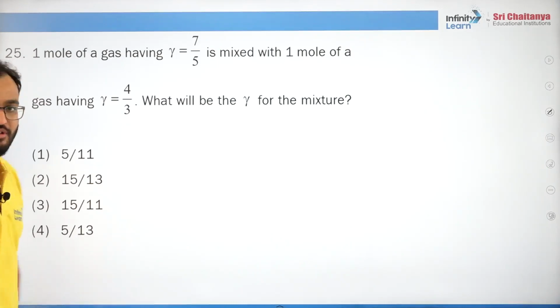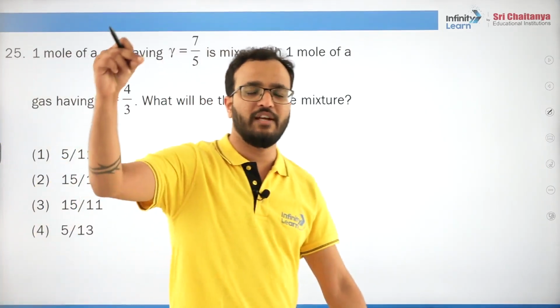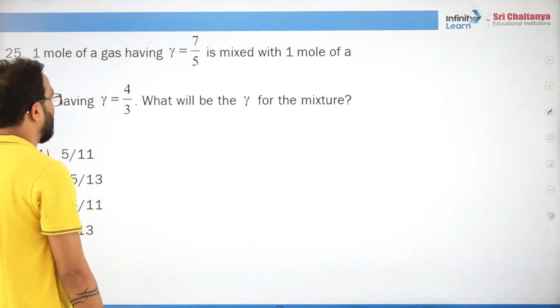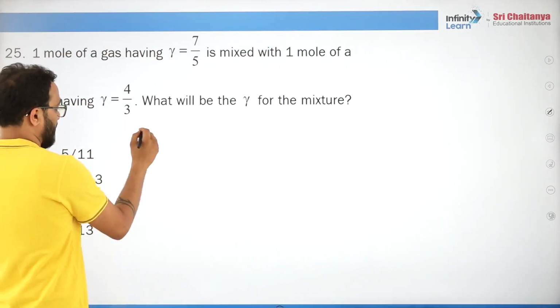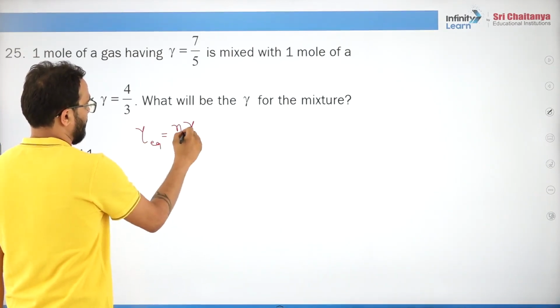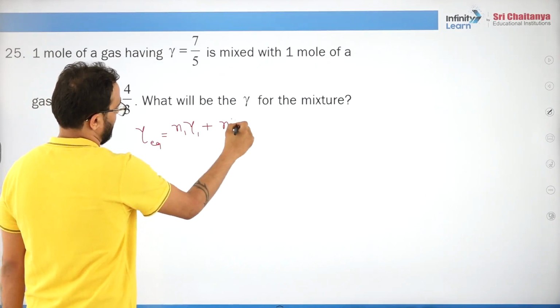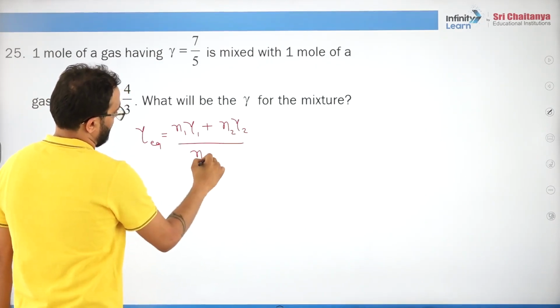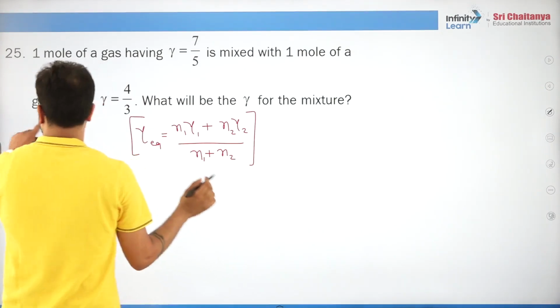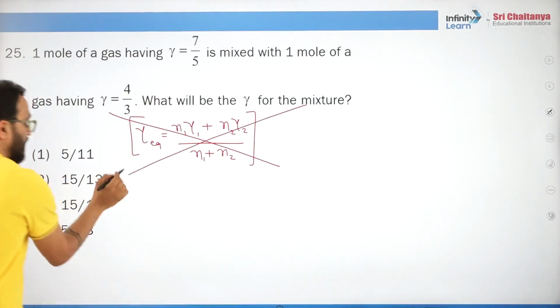Question 25: 1 mole of a gas having gamma 7 by 5 is mixed with 1 mole of another gas. This is a good question, and I'll give you a very beautiful method to solve it. Sometimes you get confused and think gamma equivalent is n1 gamma1 plus n2 gamma2 upon n1 plus n2. You might do it, but it is absolutely wrong.